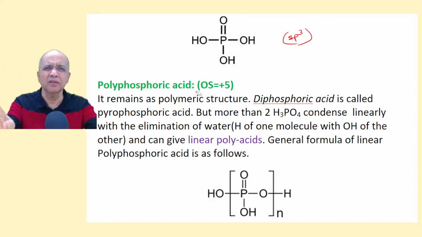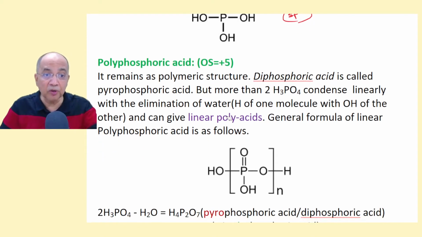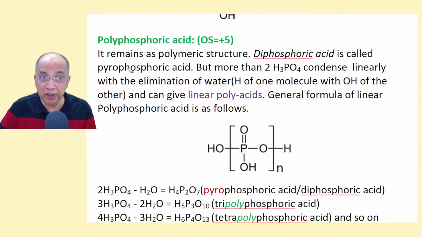But if the number of phosphoric acid molecules is more than 2, then it will be a polyphosphoric acid. It remains as a polymeric structure.